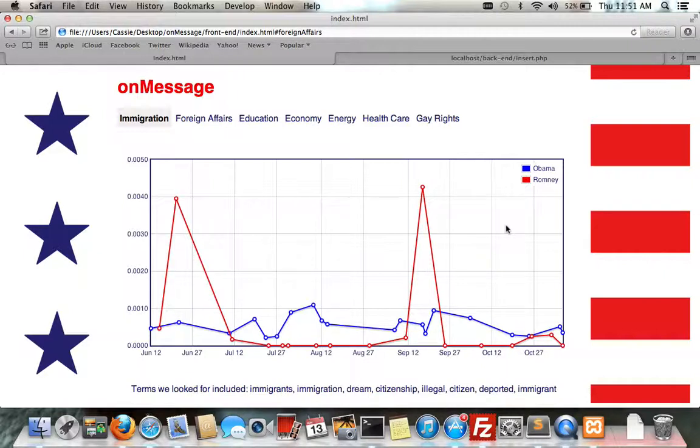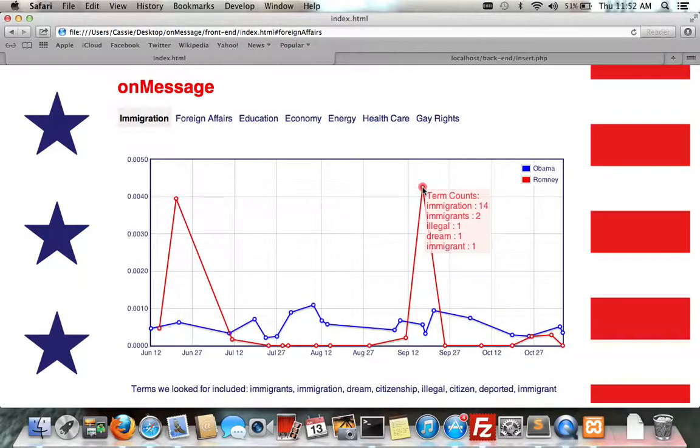This one has been preloaded for us, and look at what our rhetoric tracker has spit out for immigration. We can see all of the speeches that Romney and Obama have given over the course of their election, plotted out on a chart, where the axis on the Y side is determining how popular that issue is. So we can see that Obama has a pretty consistent amount of talk about immigration. He's commonly using terms like deported, immigrants, dream, immigrant, whereas Romney has these two large spikes.